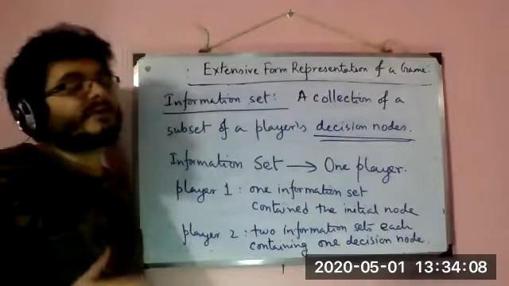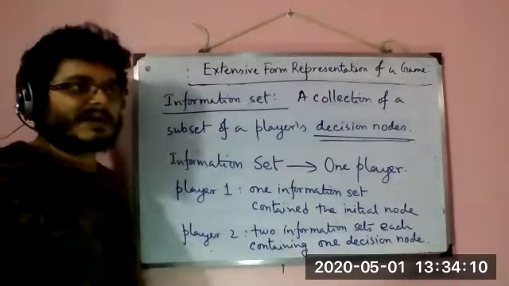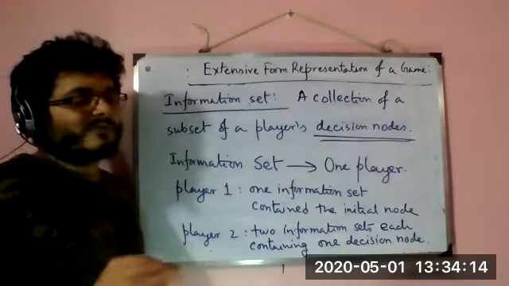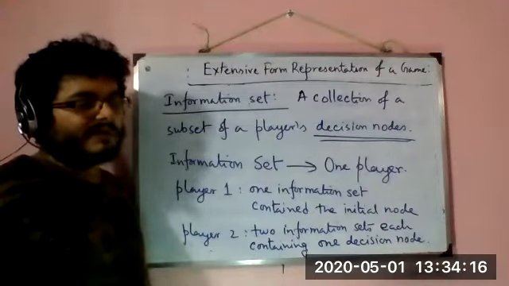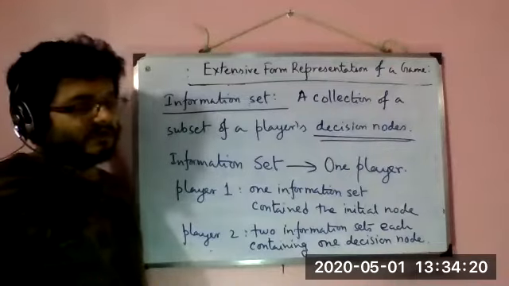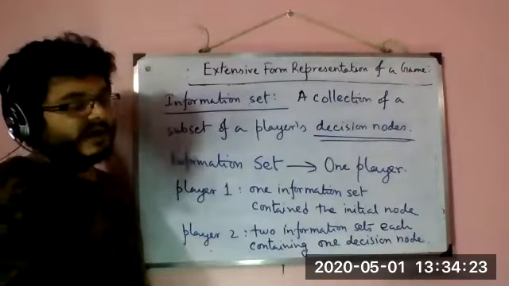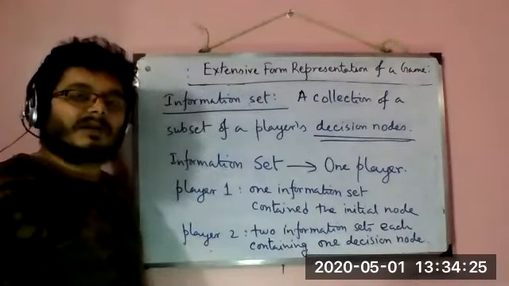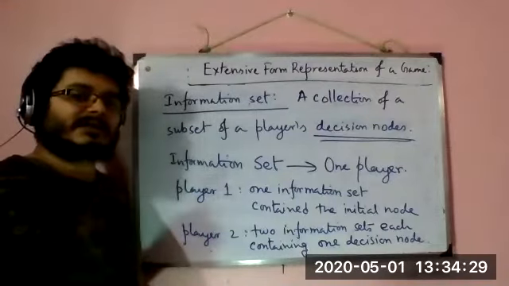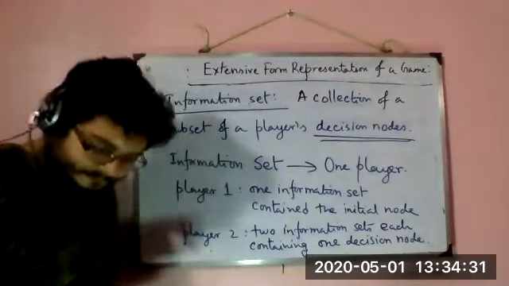Okay. Now they are two information sets, obviously, because each of those decision nodes has different information, right? One has this information, player 1 played H, the other has this information, player 1 played T. So since the information is different, the information sets are definitely different. Okay.